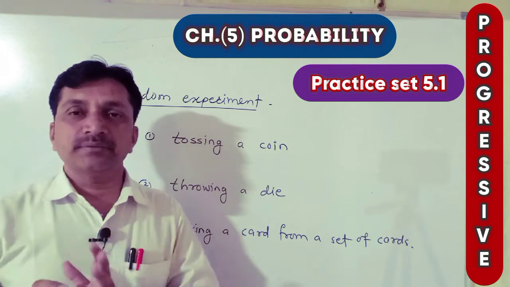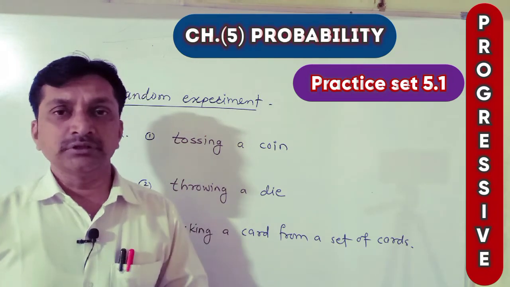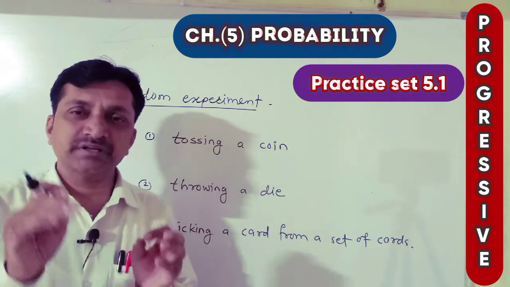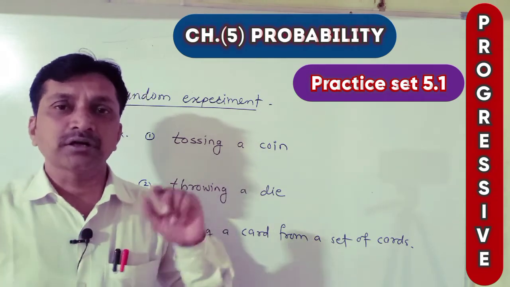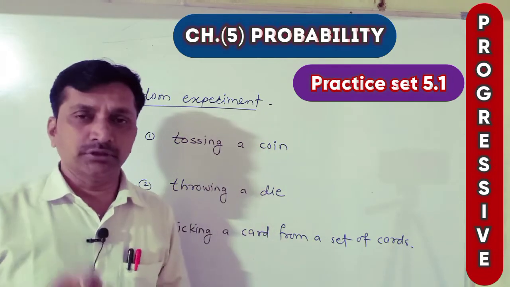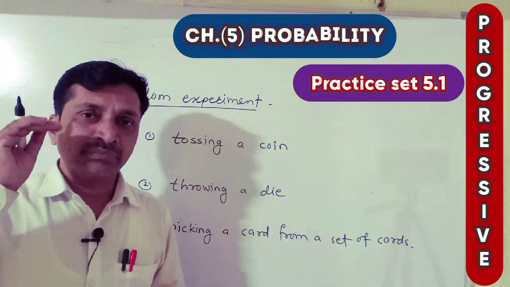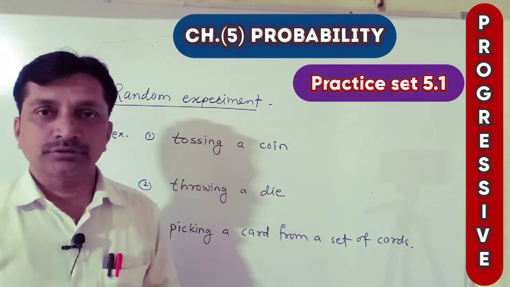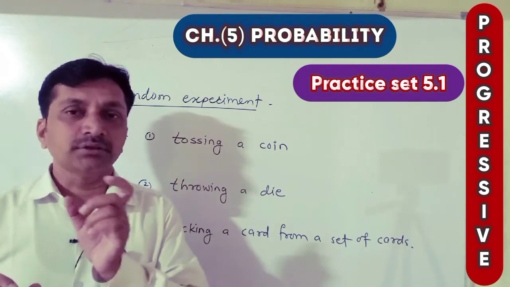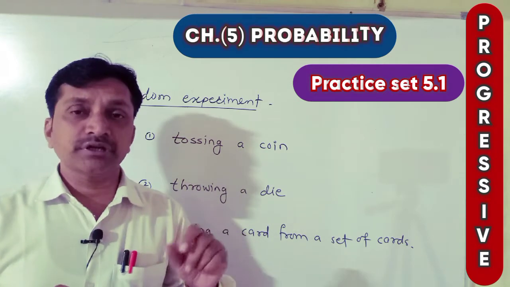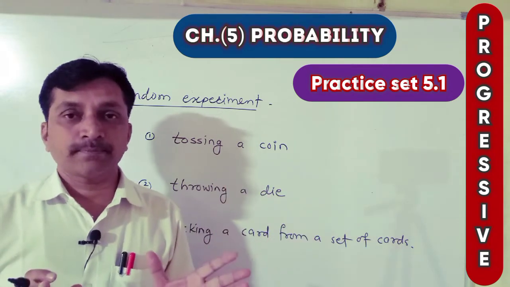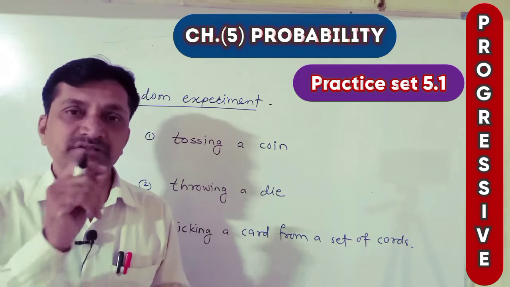If we do any scientific experiment, for example, carbon plus oxygen, 100% we can say that carbon dioxide will form. 100% surety, certainty, guaranteed we can say that if we combine carbon and oxygen, we get carbon dioxide. No other product will form there. That is a scientific experiment, meaning there is certainty.